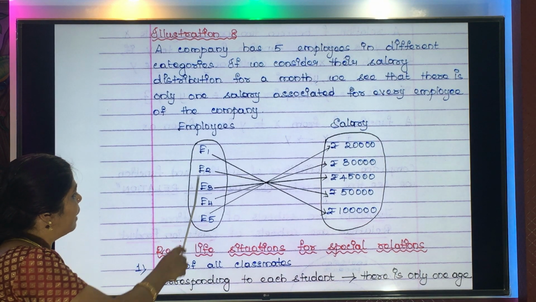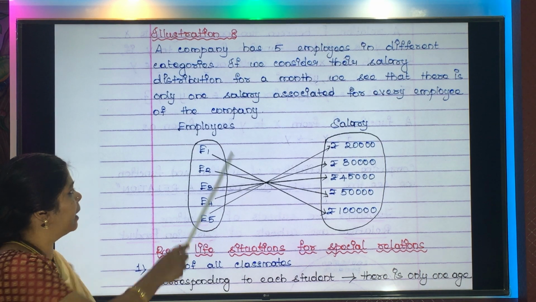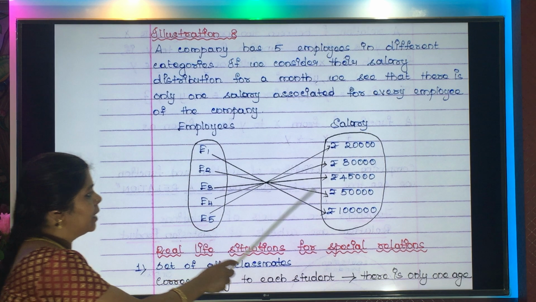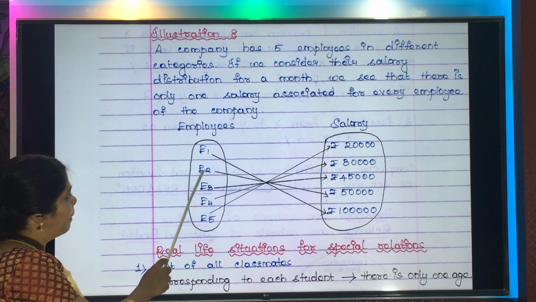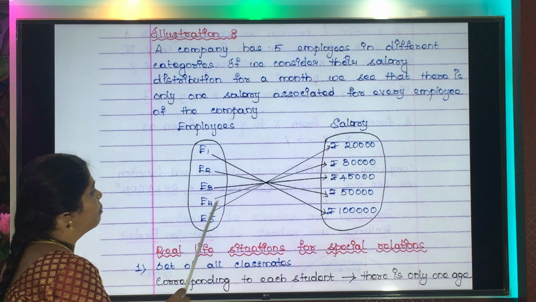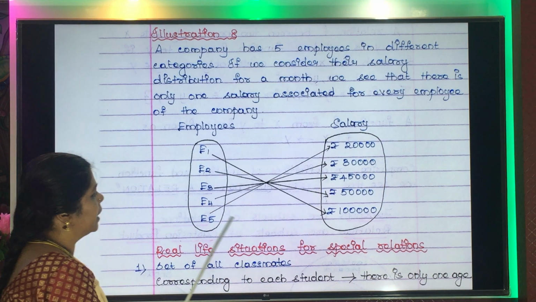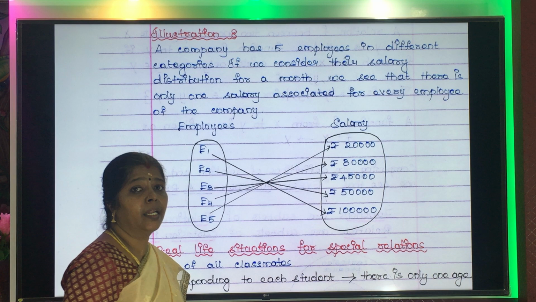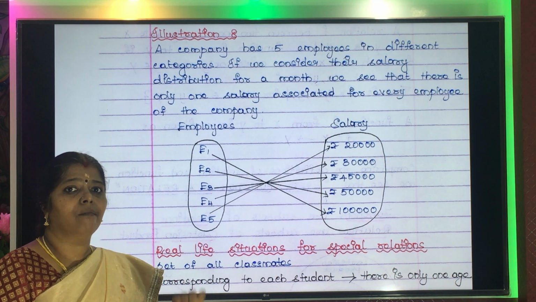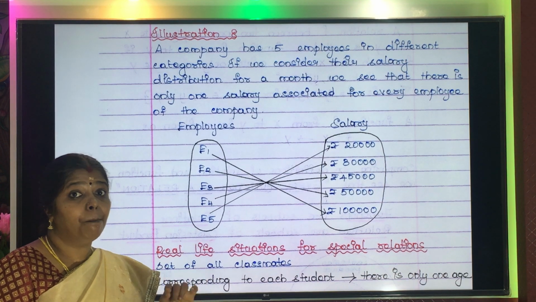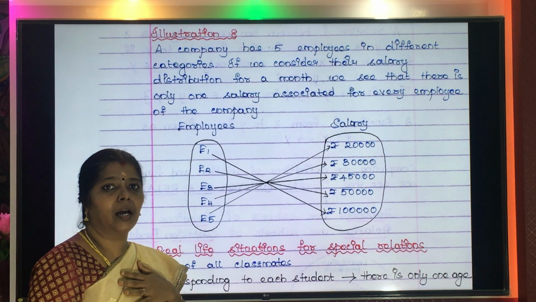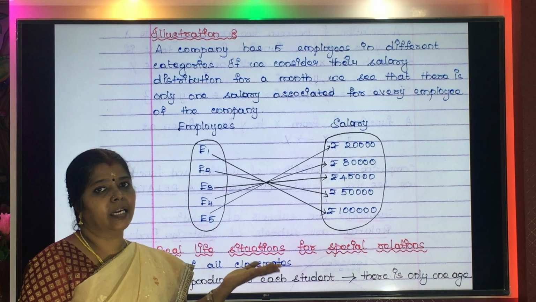So, here there are 5 categories of employees. Employee number 1, 2, 3, 4, 5. For employee number 1, the salary is 1 lakh. For employee number 2, it is 50,000. For 3, 45,000. For the 4th employee, it is 30,000. And for the 5th employee, it is 20,000. So each employee is given only one salary, one particular salary. So this is the basic concept that we have to understand in order to understand function.